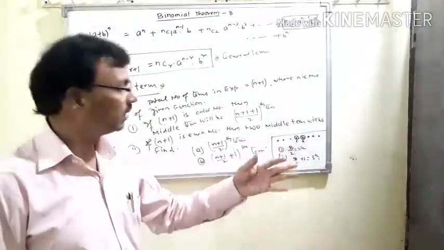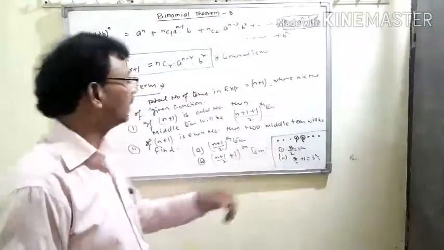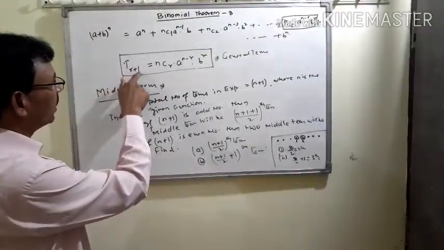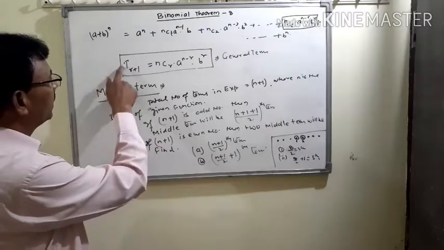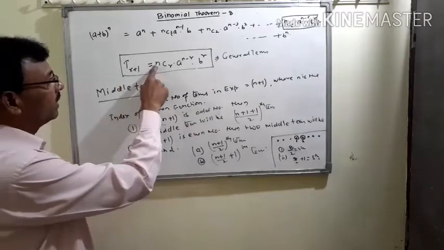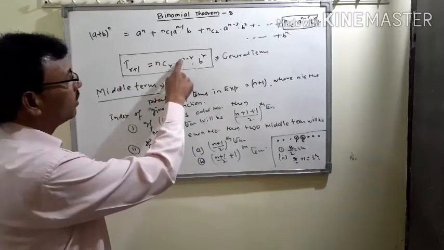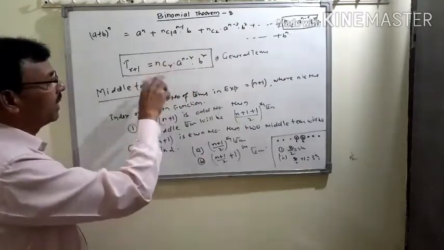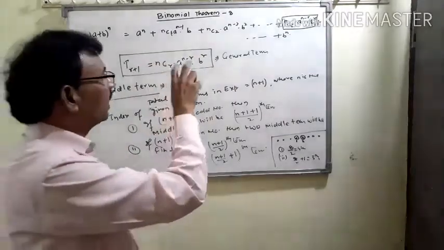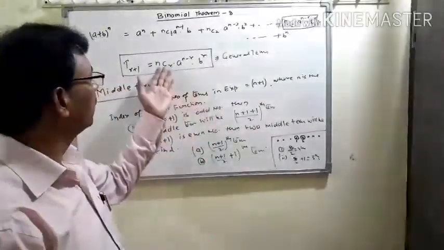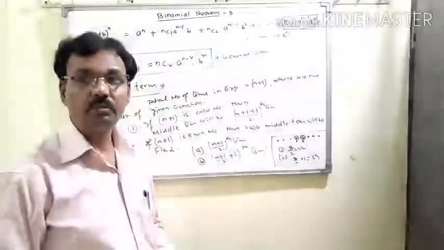If you want to find the fifth middle term, then T5 equals T(4 plus 1), that means r equals 4, and nC4 a to the power n minus 4 b to the power 4, putting the values of n, a and b from the question. Then you can find the value of the fifth middle term.